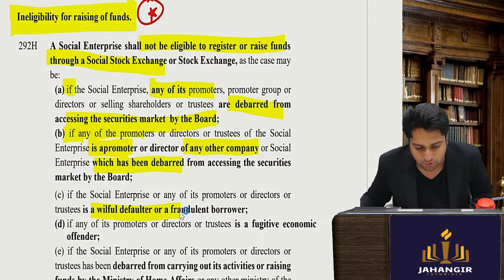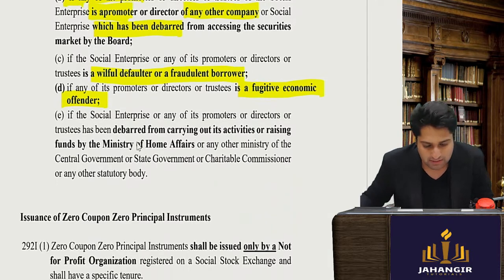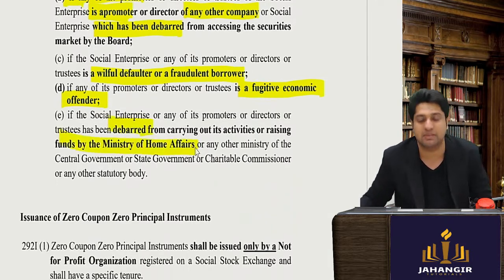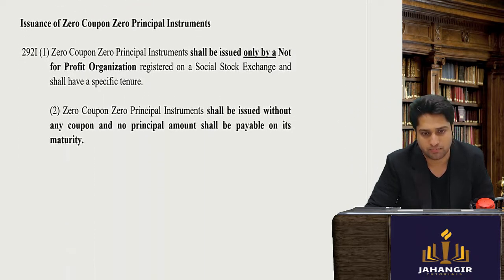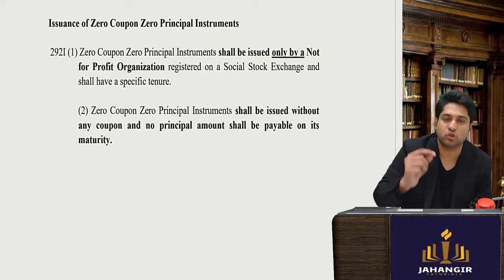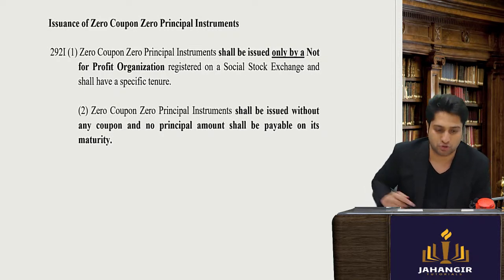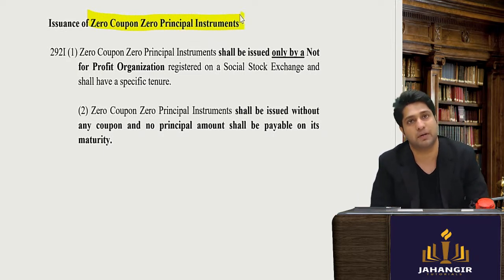Who is a willful defaulter or a fraudulent borrower, is a fugitive economic offender, or has been debarred by the Ministry of Home Affairs. Now I told you, in any of these cases, the instrument that is issued here is called a zero coupon, zero principal instrument.